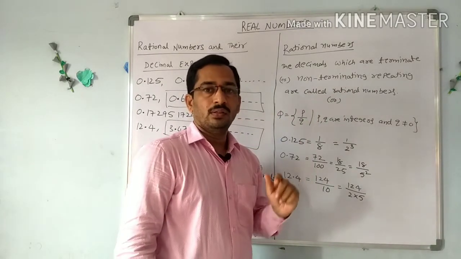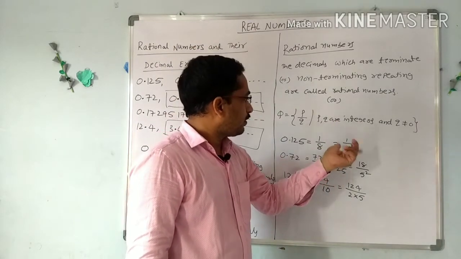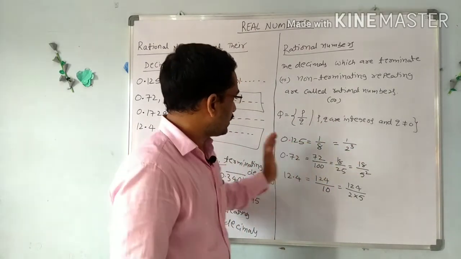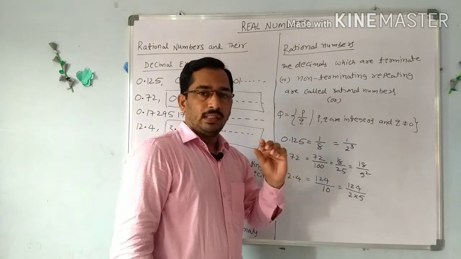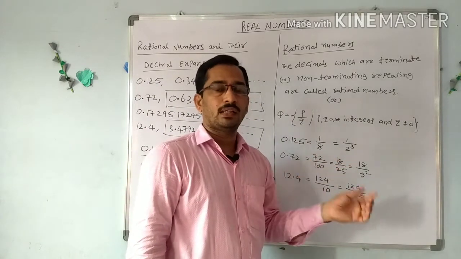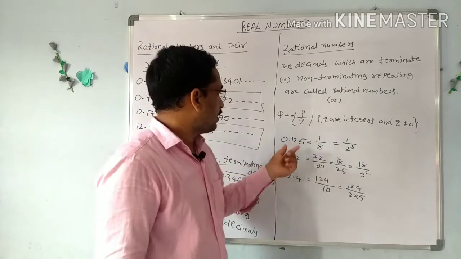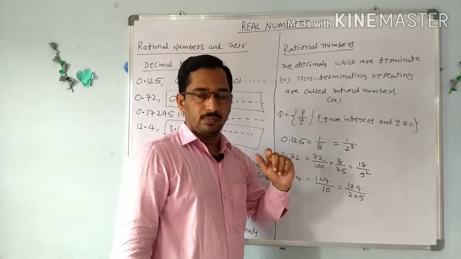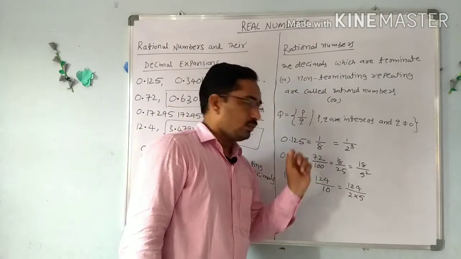We have two theorems related to this example. If the denominator q has powers of 2, or powers of 5, or a combination of 2 and 5, then this type of decimal is called a terminating decimal. Now we discuss the two theorems related to this conclusion.